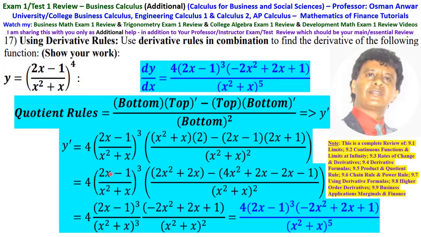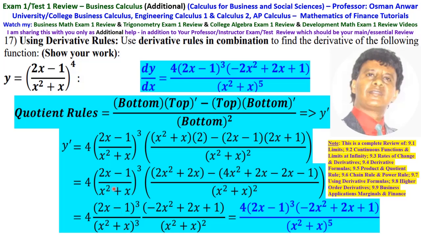Then this is equal to 4 times ((2x - 1)/(x^2 + x))^3 times, multiplying out, 2x^2 + 2x minus (4x^2 + 2x - 2x - 1), over (x^2 + x)^2.